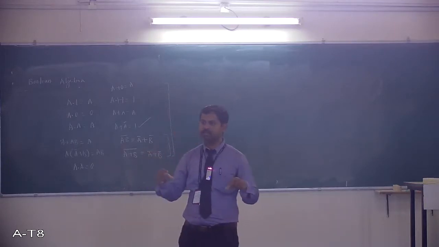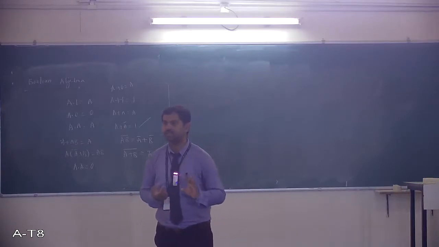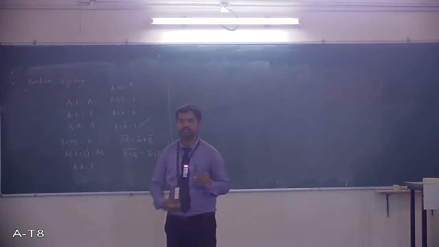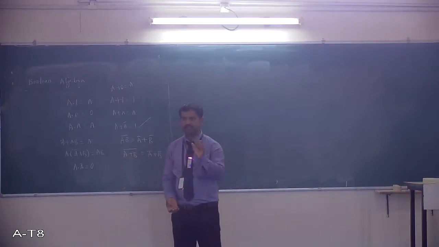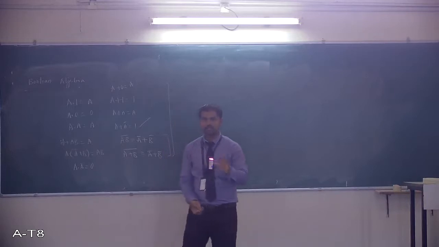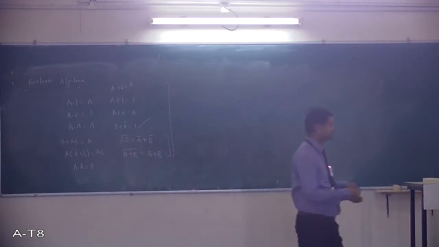So by simplifying that expression, in turn we can make the circuit simple. For that, these identities will help you. We'll take one small example of how these identities have an impact on that.